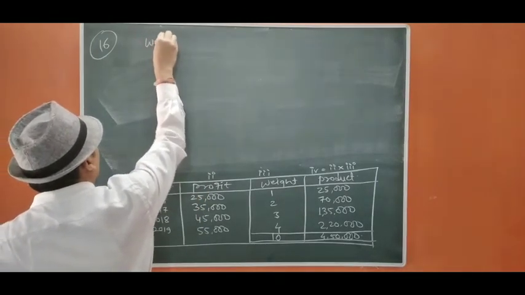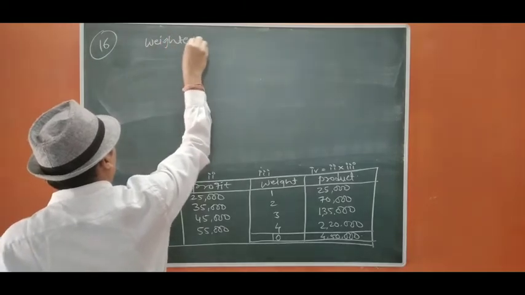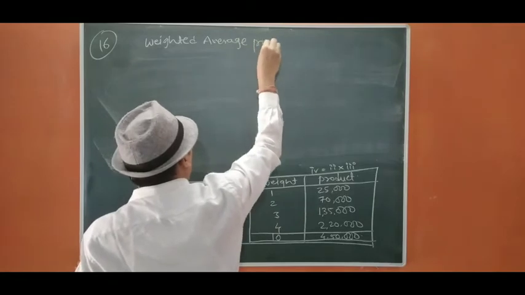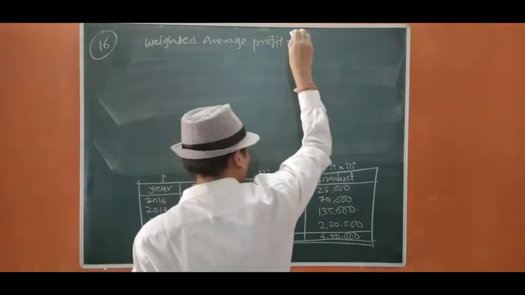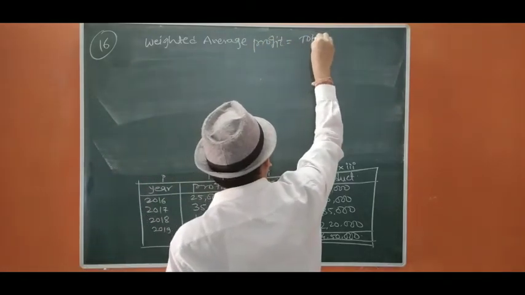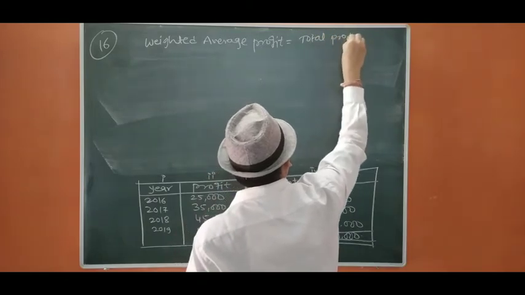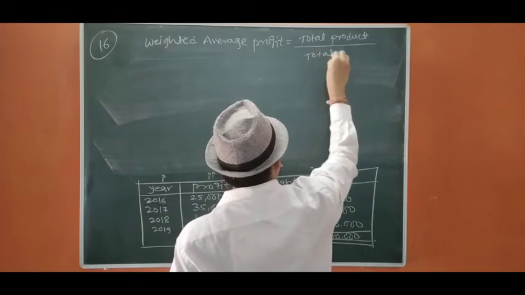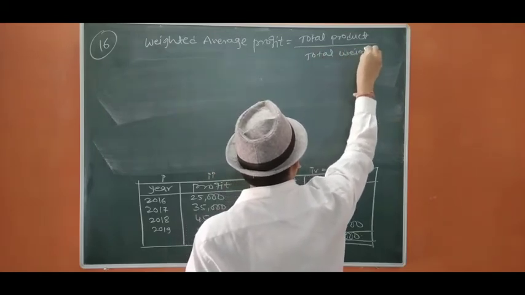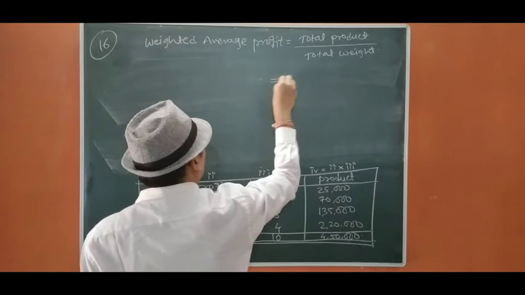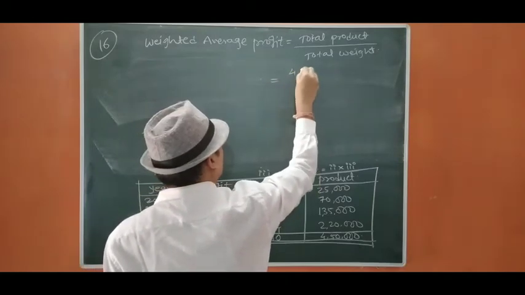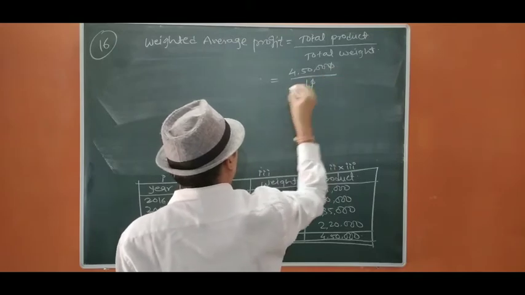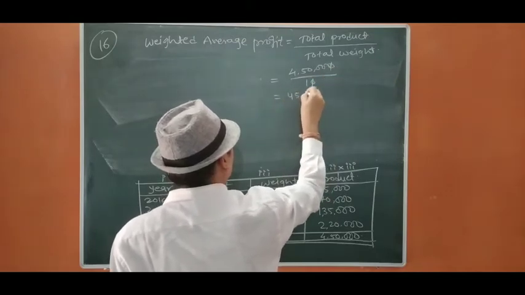Okay, weighted average profit equals total product upon total weight. So it is 4,50,000 upon 10, that will be 45,000.